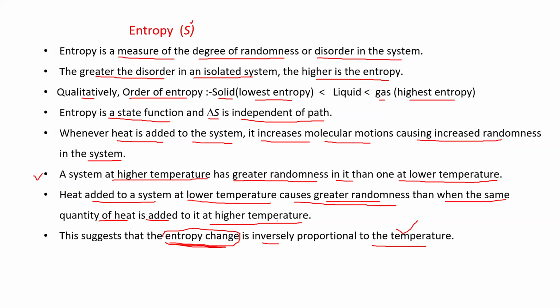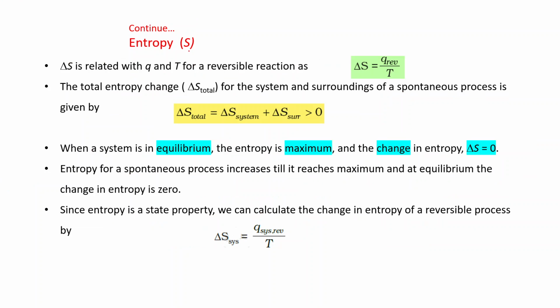And that's why quantitatively we can relate the heat and temperature like this. Delta S is related with Q and T for a reversible process as this: change in entropy is equal to Q reversible divided by T.